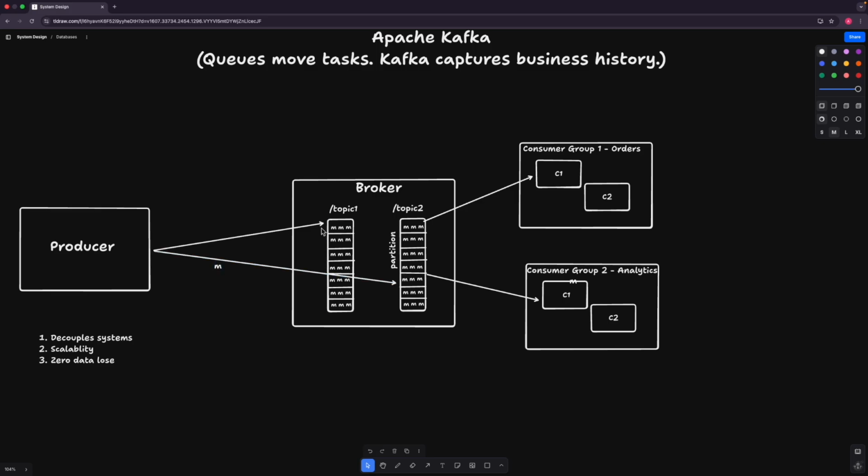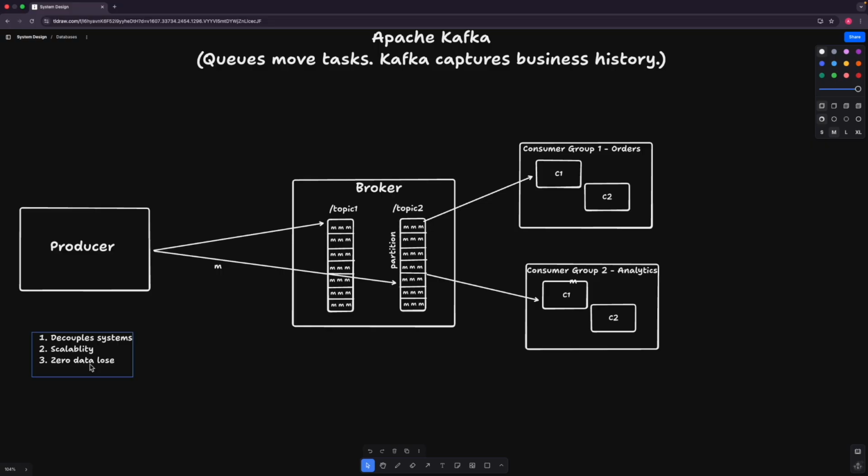For example, if a message is saved in topic 1 in partition 1, the same will get replicated in the other brokers as well, and there also it gets stored on the disk. So if any one broker goes down, the message is still available in the other brokers. Because of this, we can say that it helps us achieve zero data loss. Those messages are also stored for up to 7 to 14 days.